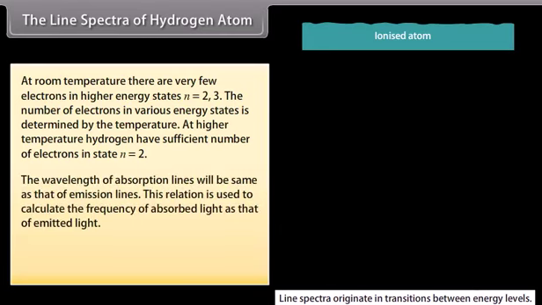The wavelength of absorption lines will be same as that of emission lines. This relation is used to calculate the frequency of absorbed light as that of emitted light. E2 - E1 = h nu 12, which is equal to hc upon lambda 12.